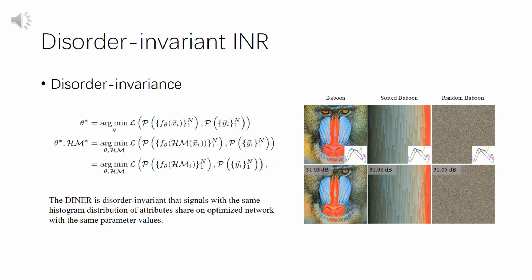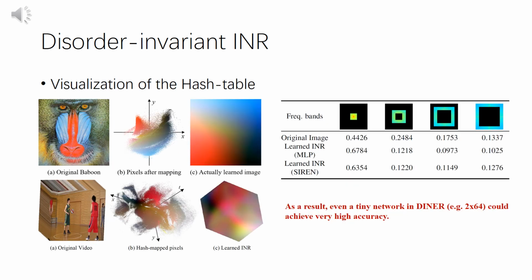The right figure shows the fitted results of the baboon arranged with different orders using DINER. It is noticed that they share the same PSNR values. The left panel visualizes the hash table. The left column shows the original signals, the middle column shows the rearranged signal, or in other words, the learned hash table. It is noticed that the rearranged signal appears to be composed of low-frequency contents. As a result, even a tiny network in DINER could achieve very high PSNR.